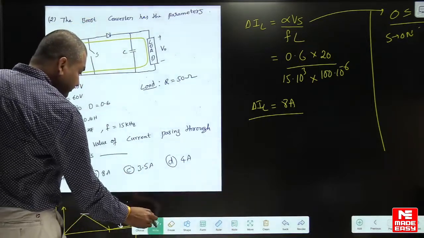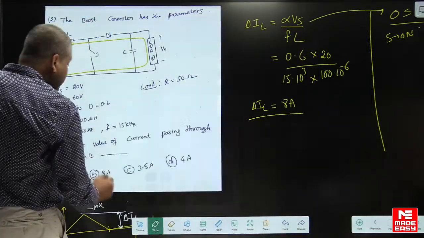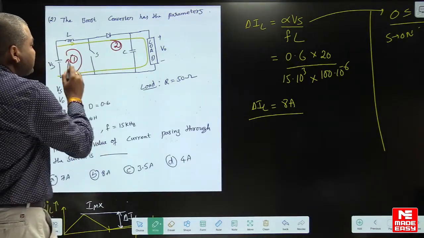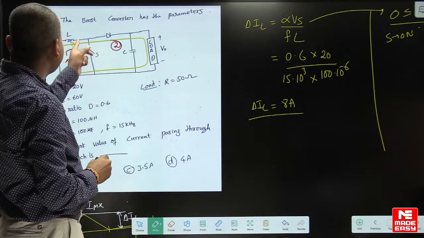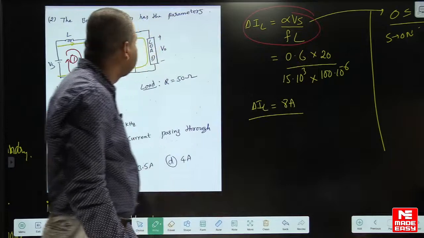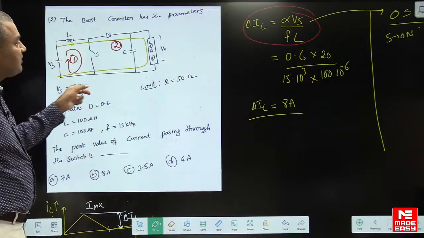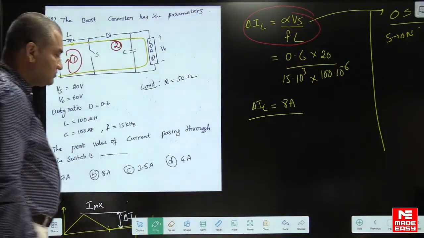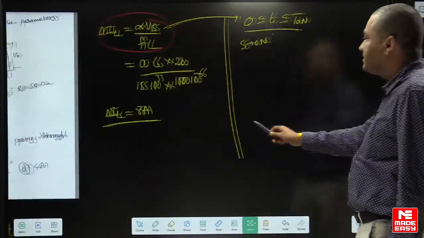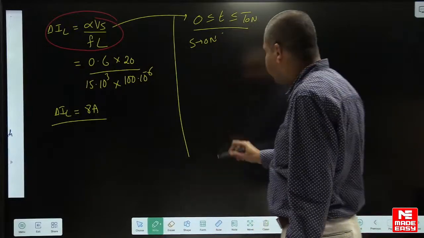See, actually, when the switch is on, this is the first mode. This is the second mode actually. Okay. So when the switch is on, you will get this formula. The same formula you will get. Second mode also you will apply, you will get that formula also. Okay, you can apply the second mode also. The same thing you can do like this also, students.